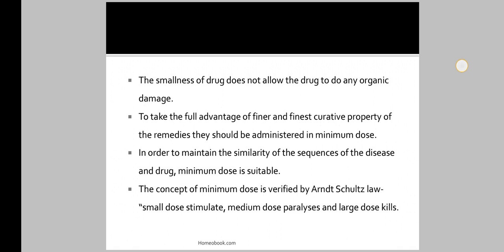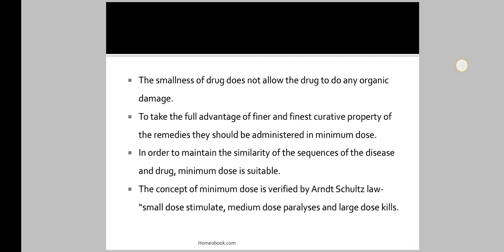Another advantage is that, to maintain the similarity of the subsequent sequences of the disease and drug, the minimum dose is suitable.